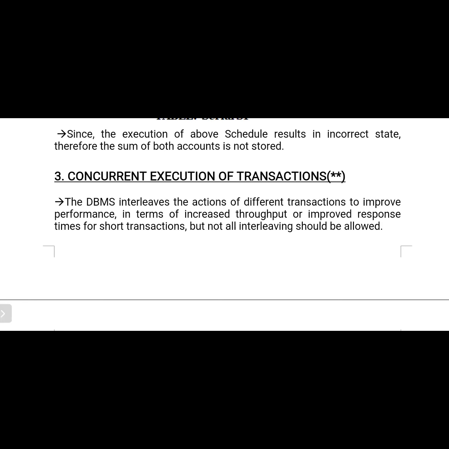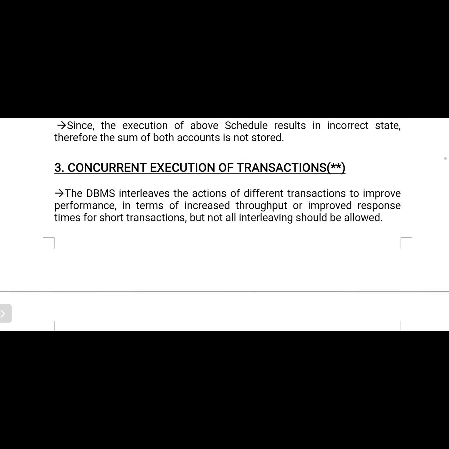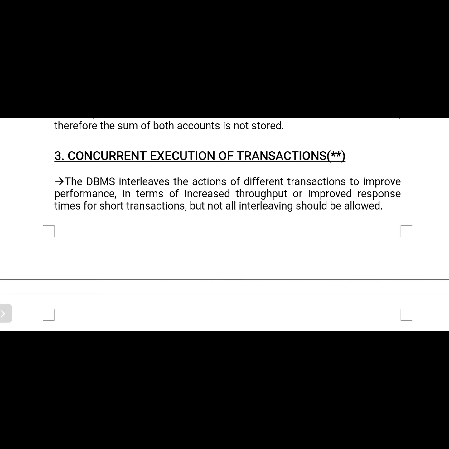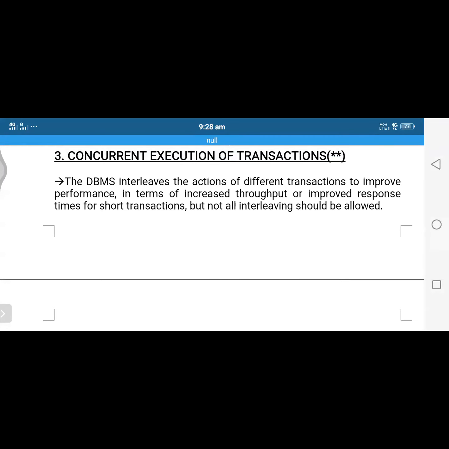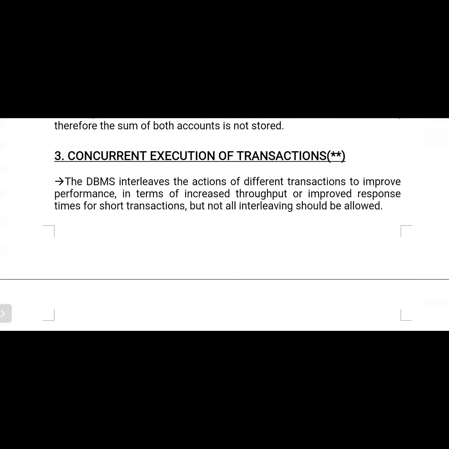So what it means is that some of the users are operating on the same data item, on the same data. This is the best example of concurrent execution of transactions. Even though we are allowing more users at a time to perform operations on the same shared data item, we need to maintain security without any chance of losing the data.